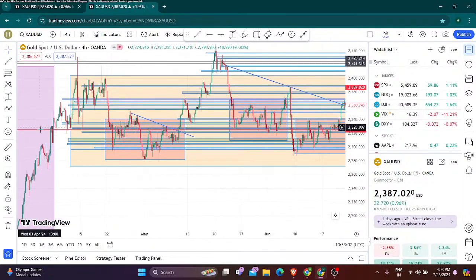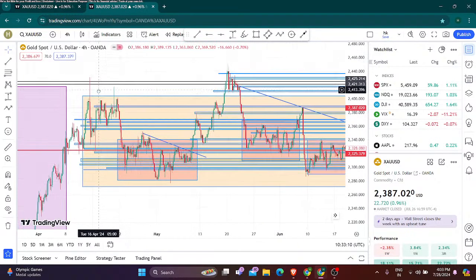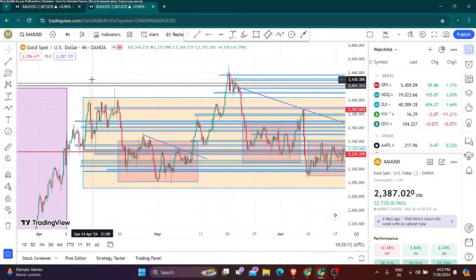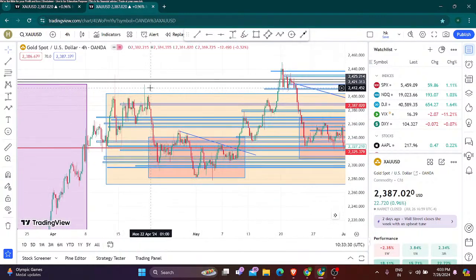The market consolidated and went to at least the 2430 level. After that big up move on 12th of April, the market went to the 2408 level. After that, it again went down and created a big wick over here, right?